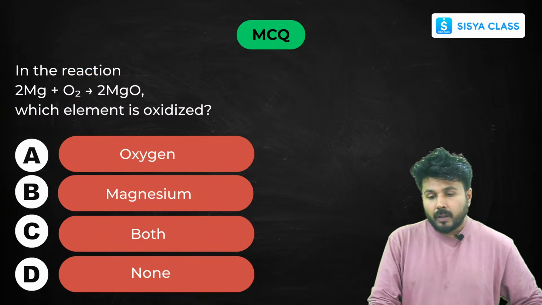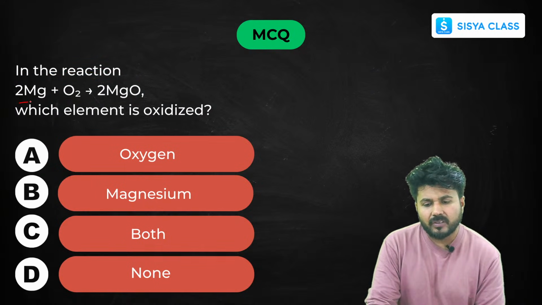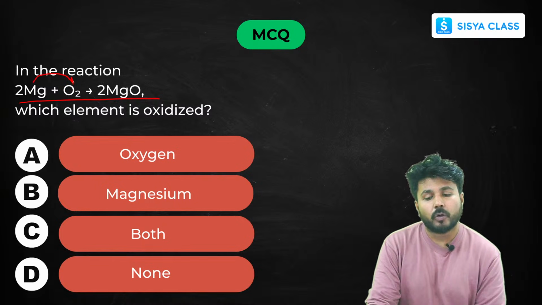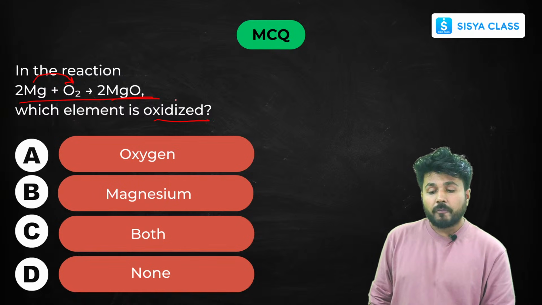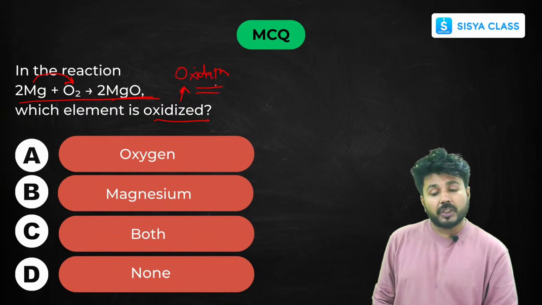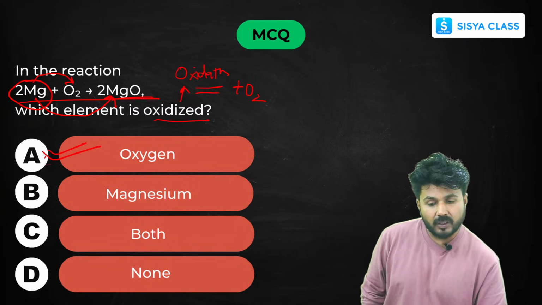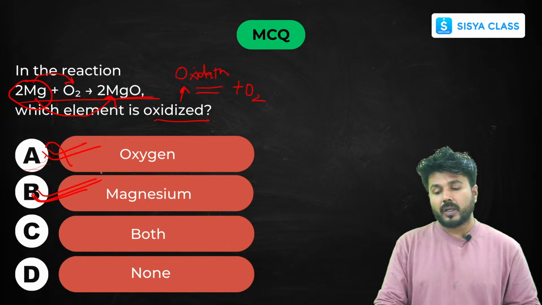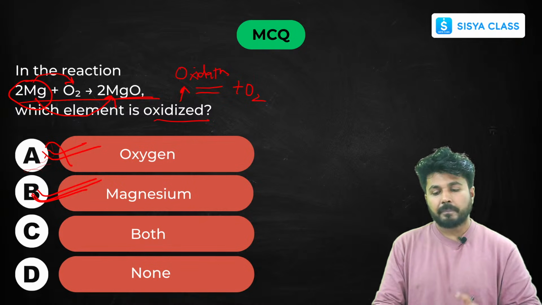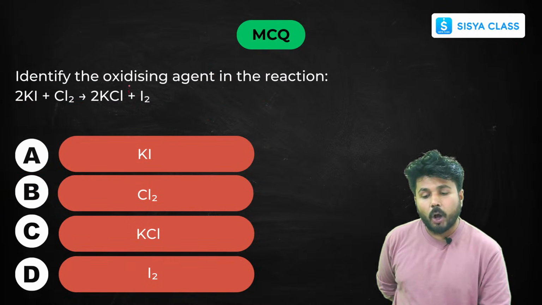Now, in this reaction, magnesium ribbon burns with oxygen to form magnesium oxide. This is a common reaction, you all know. Which element is oxidized? For oxidized, you must search for oxidation, which is addition of oxygen. Magnesium here gains oxygen to form magnesium oxide. So magnesium is your oxidized element. Magnesium is oxidized, oxygen is reduced.